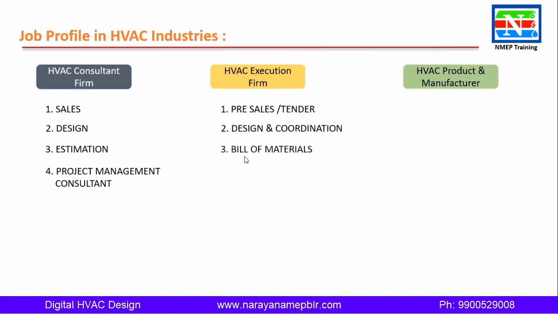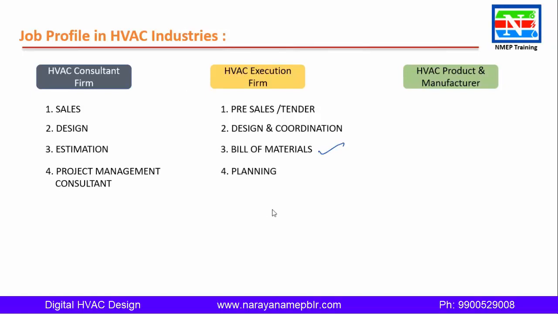Next, they will prepare the bill of quantities for all the consumable items: the number of sheets, the length, the fittings, the pipes, the number of pumps with capacity and all. They find this out at the start of the project so that they can give the purchase order.